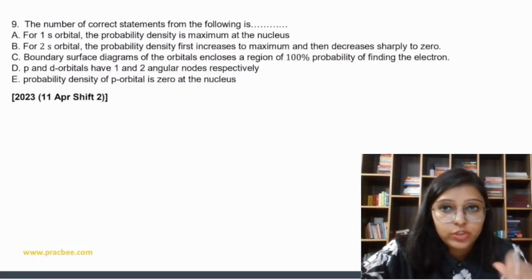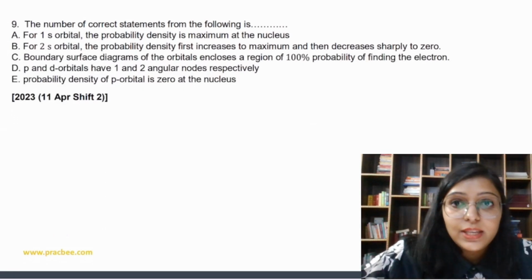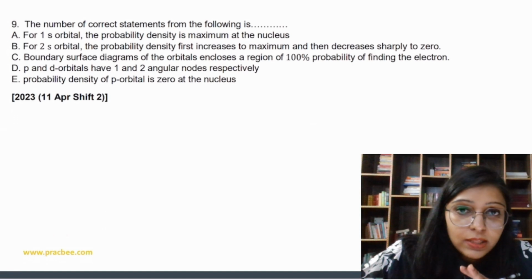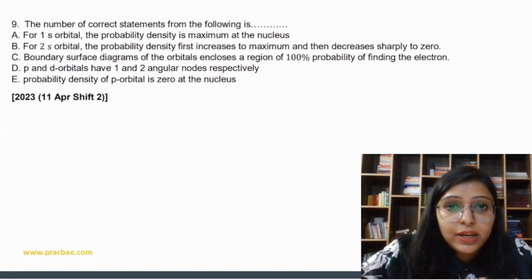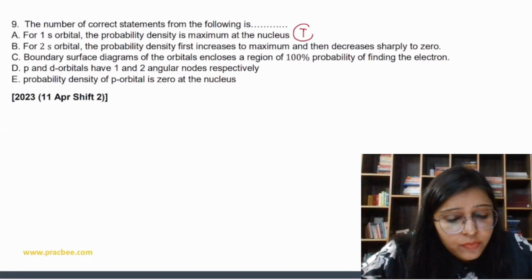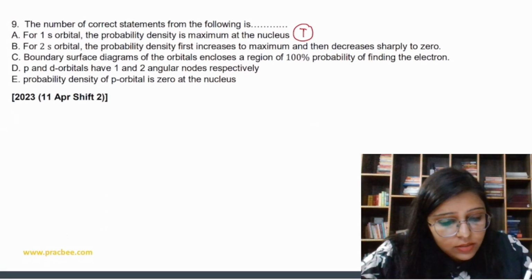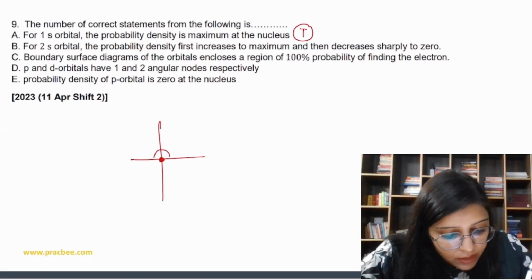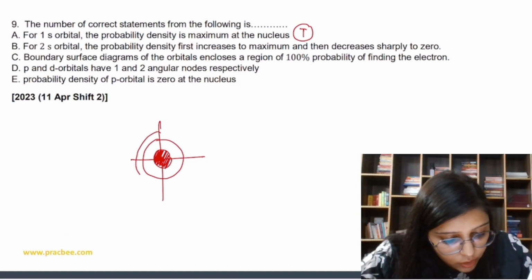Let's do question number 1. Question number 1 says: the number of correct statements from the following. For 1s orbital the probability density is maximum at nucleus. Yes, true. Basically for s, probability density is maximum at nucleus, because this is the nucleus and 1s is this. Then we have some space and then we are going to form 2s like this.